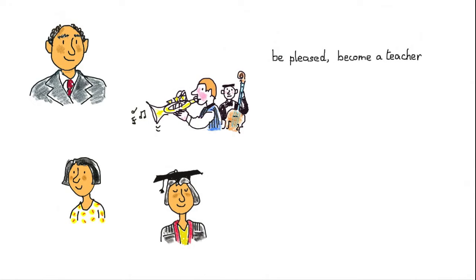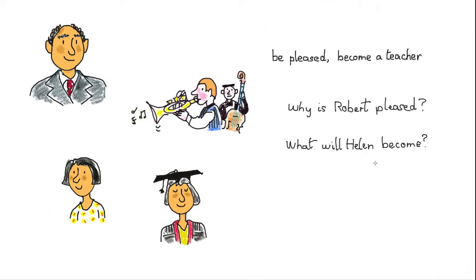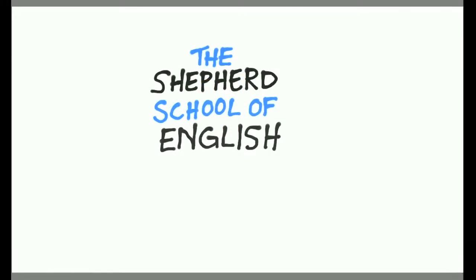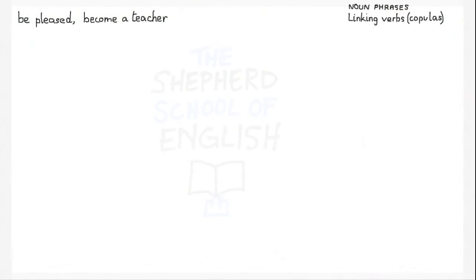Hello, we're looking at linking verbs like be and become, and we're asking why is Robert pleased, and what will Helen become, and what's the music all about? Hope you enjoy it. We're looking at I am pleased and I became a teacher, two different kinds of linking verbs.